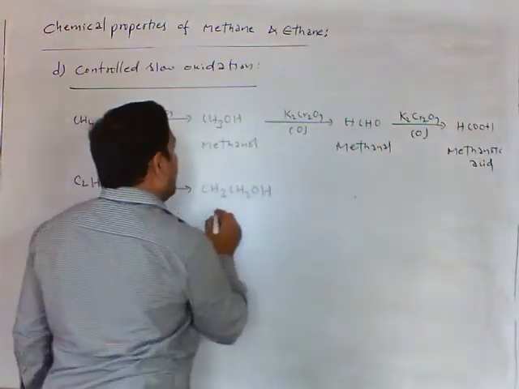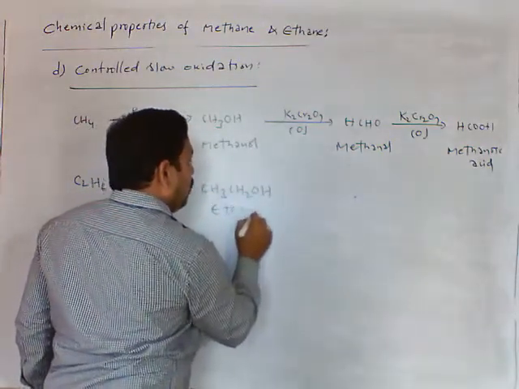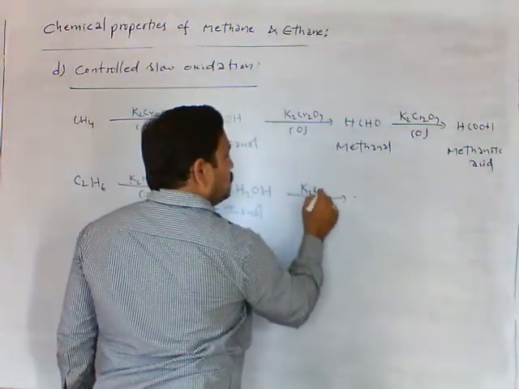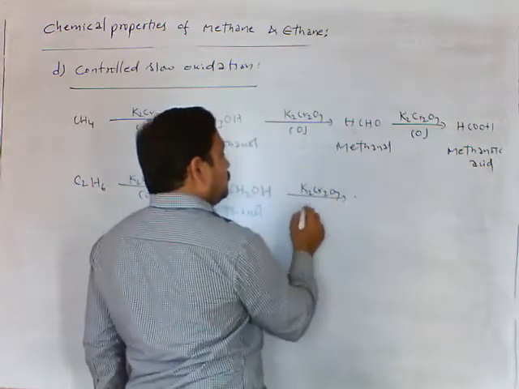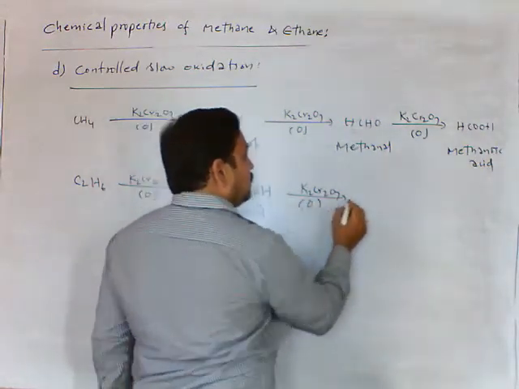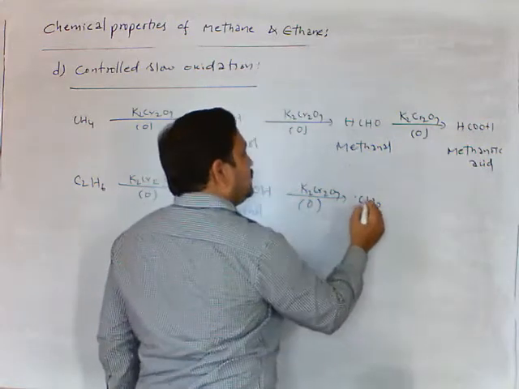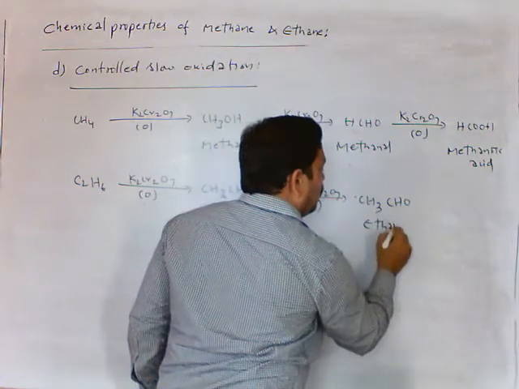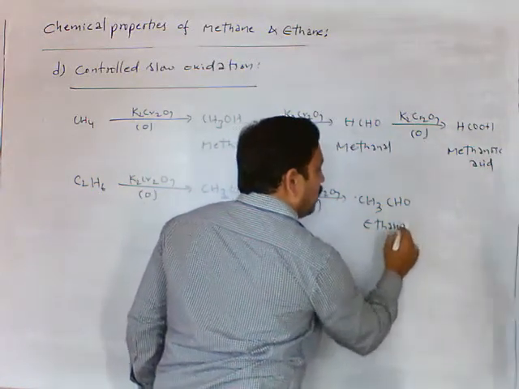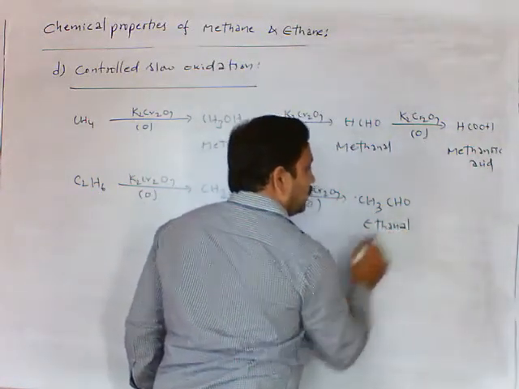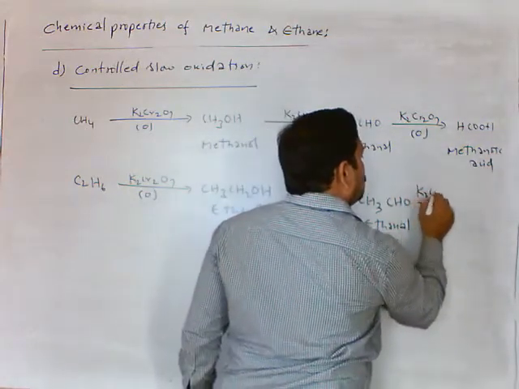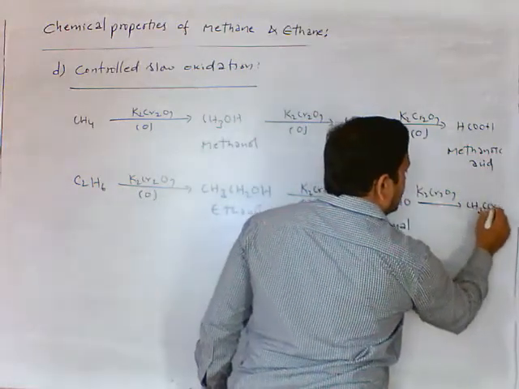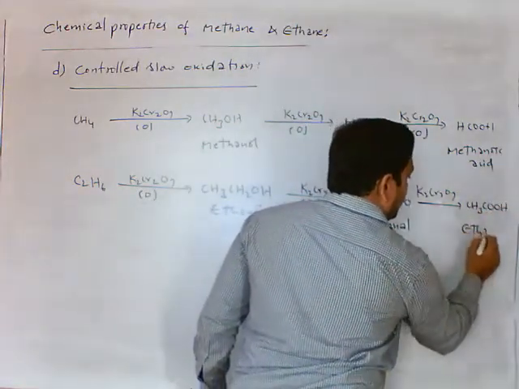This we call ethanol, and treated with K2Cr2O7 oxidation we get CH3CHO, ethanal, the aldehyde. And K2Cr2O7 further oxidation gives CH3COOH. This is ethanoic acid.